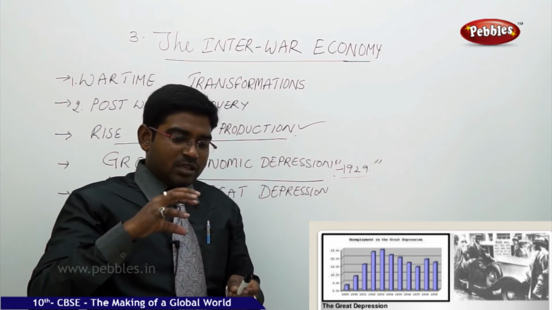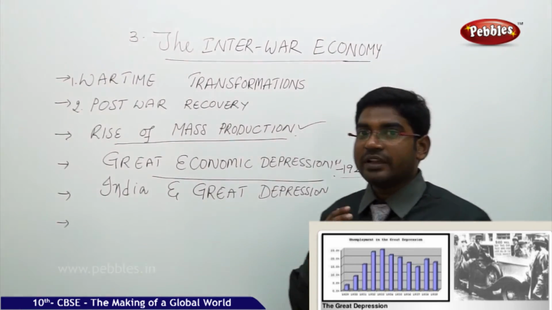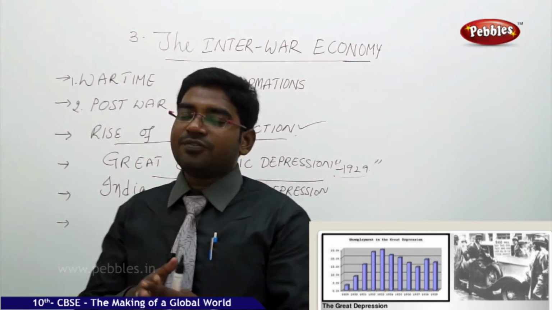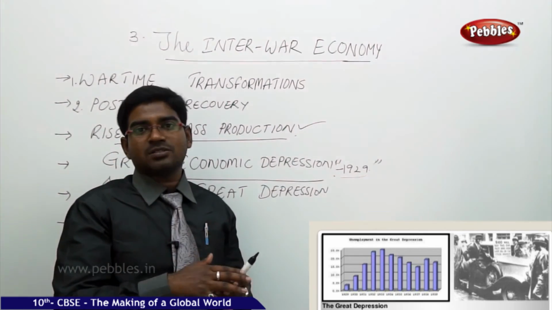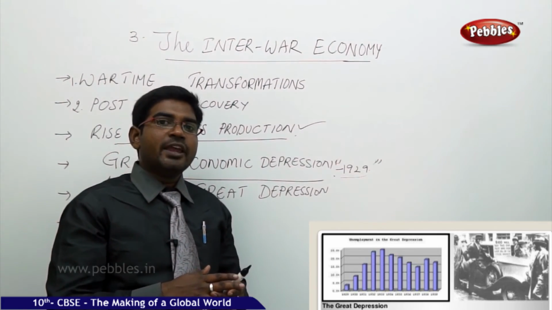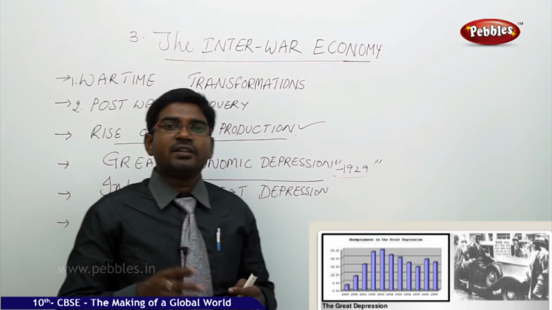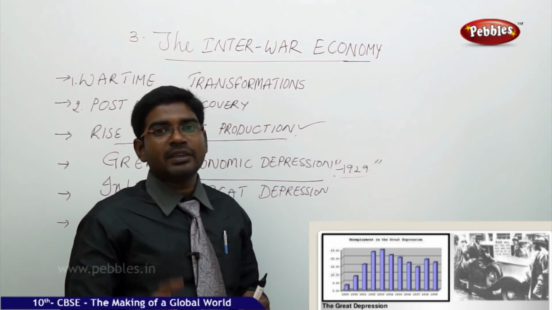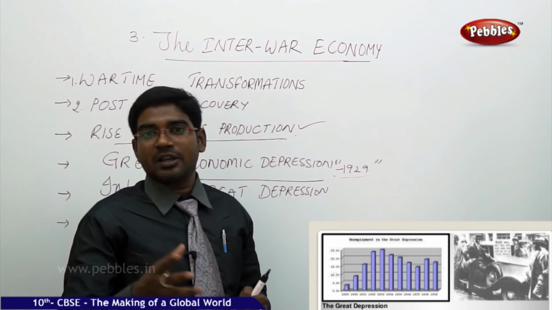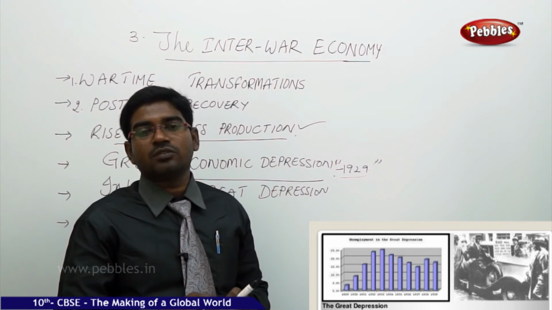But in 1929, when the depression hit the world, the first major thing the US did was that US people started to ask back their loans. Initially it was very easy for countries to get loans from the US, and around 1927-28 the amount of money given as loans was more than 1 billion. But in the very next year, it came down to just a quarter of that amount.